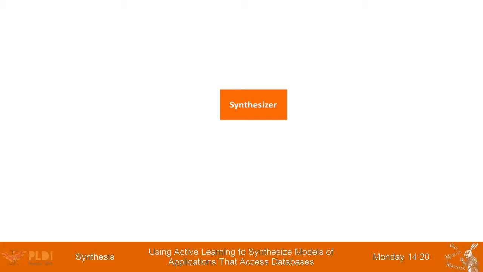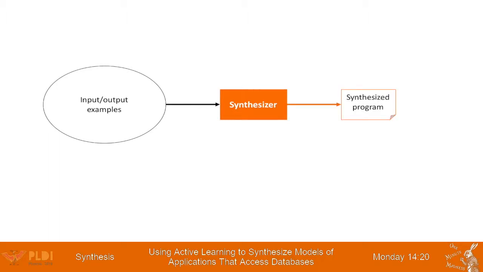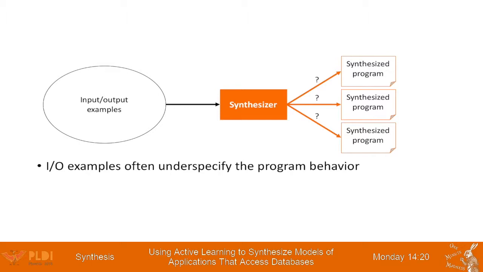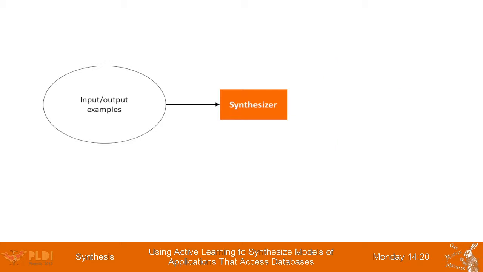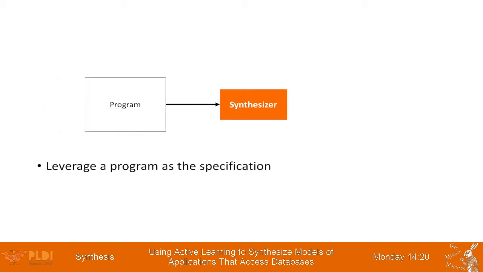A typical way to look at program synthesis is that the user provides a set of input-output examples and gives it to the synthesizer. The synthesizer then generates a program that satisfies the examples. A problem here is that the examples often underspecify the program behavior and that they are not necessarily easier to write than the program. So instead of using input-output examples, we use a program as the specification.